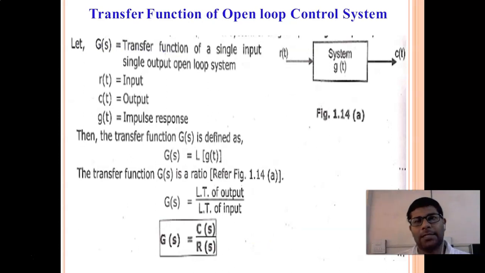So in the syllabus they mention deriving the transfer function of some electrical circuits like the RC circuit, RL circuit and RLC circuit.